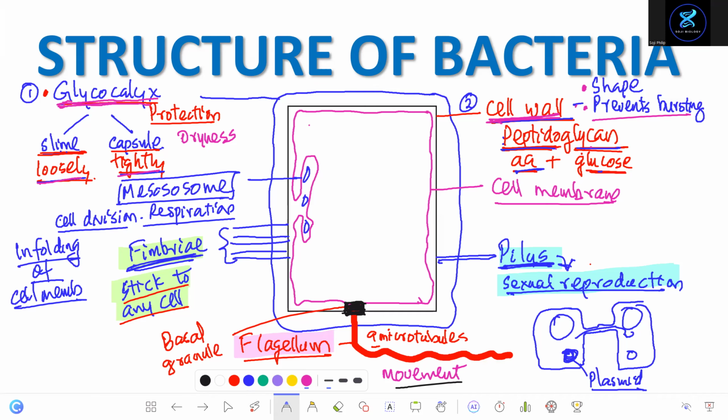What's the jelly-like substance? It's called cytoplasm. In cytoplasm, all chemical reactions happen.